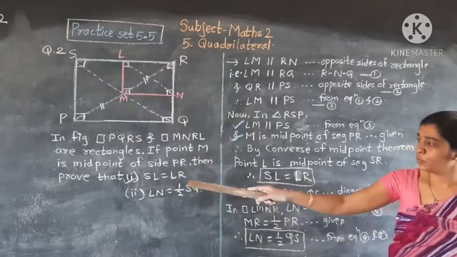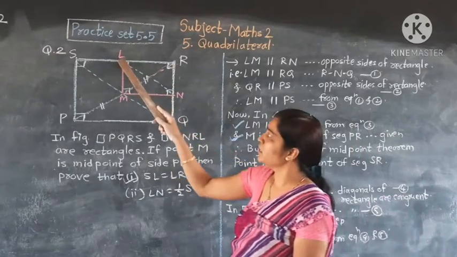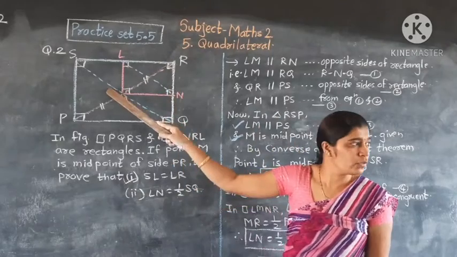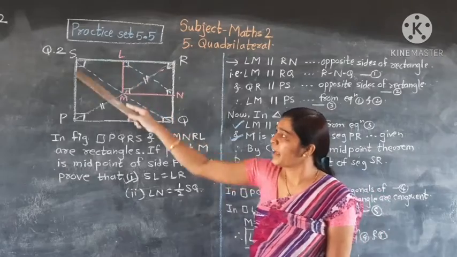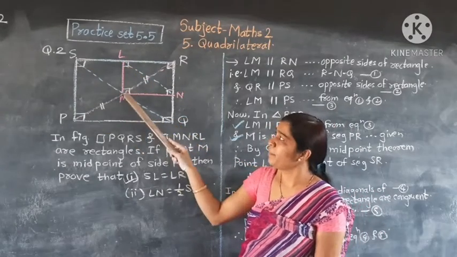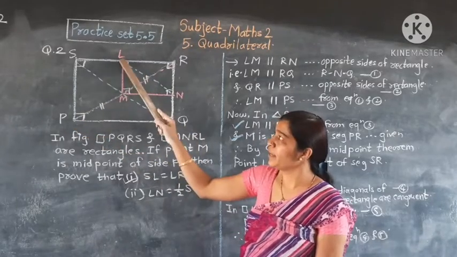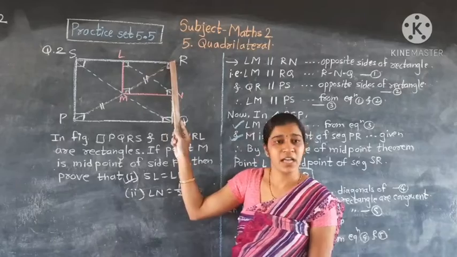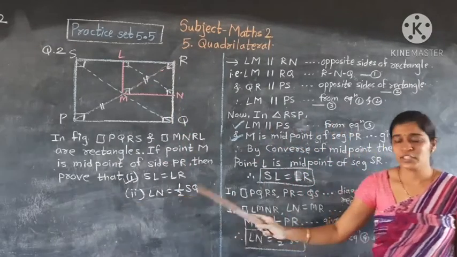See, first we prove SL is equal to LR. Here we use the converse of the midpoint theorem. In triangle RSP, we show LM is parallel to SP and M is the midpoint of RP, given. So by the converse of the midpoint theorem, L is the midpoint of SR.